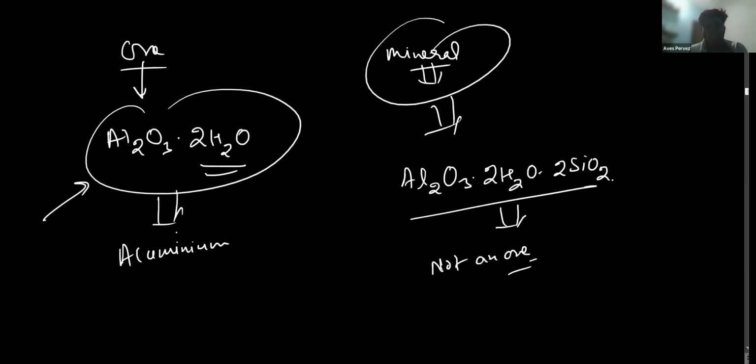So what are ores? Ores are those minerals from which you can economically extract out the metals. They are called ores. For example, I'm going to give you sand, or I'm going to give you a banana, and I ask you to please extract iron from it. Will you be able to extract it?